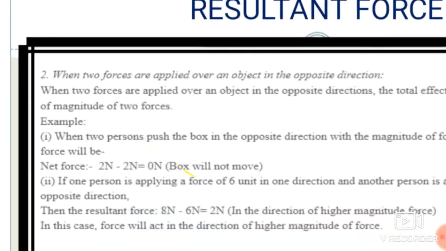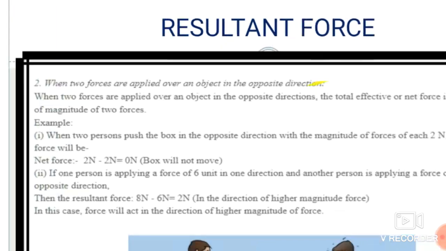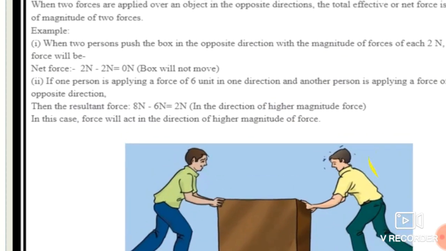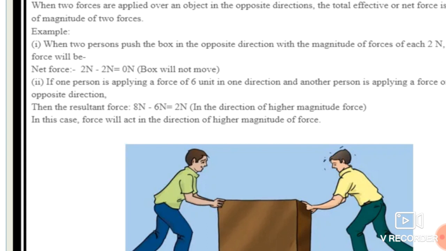Suppose, see students, in the second case, two forces are applied over an object in opposite directions. Here it is the bench, and I said to students that they can push that bench towards each other. One can push from one side and the other person can push from the other side. Two persons apply force to push this box in opposite directions.